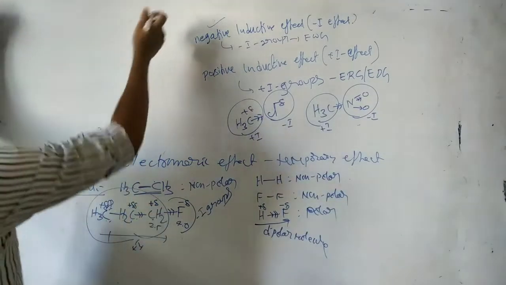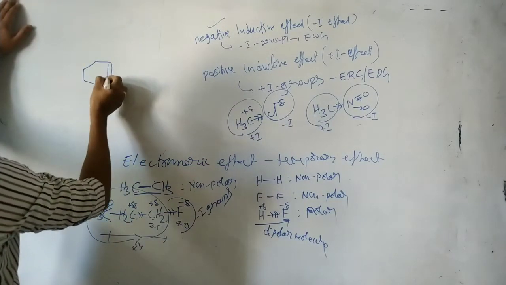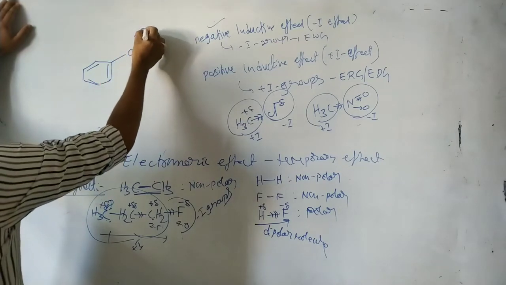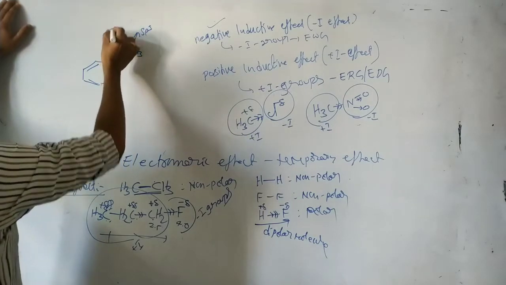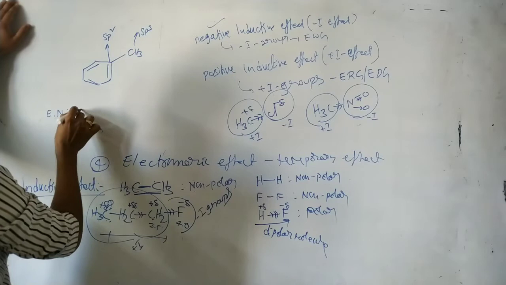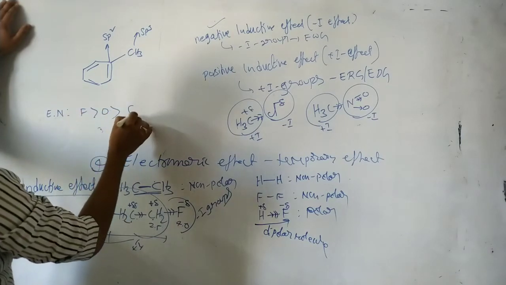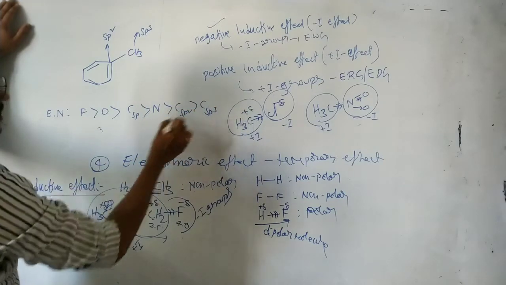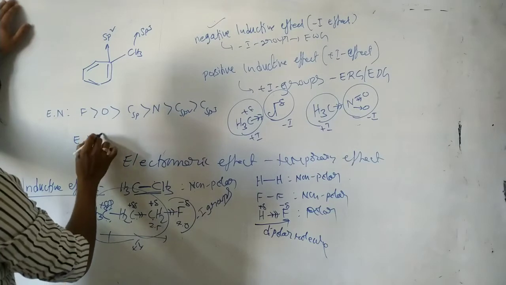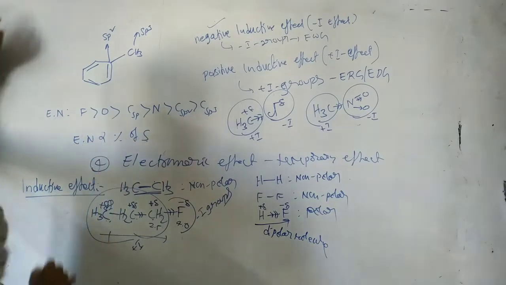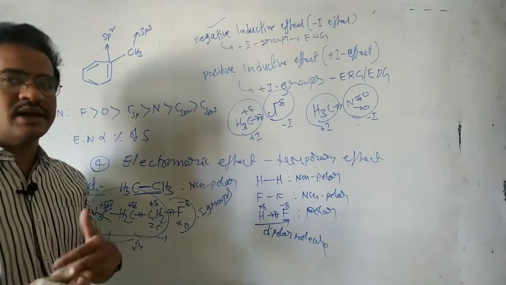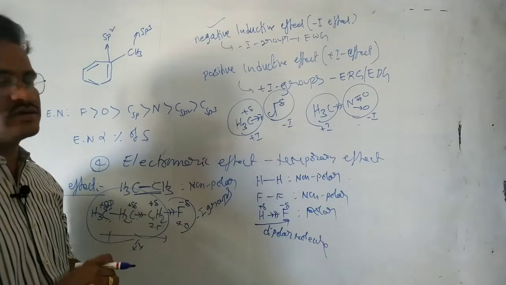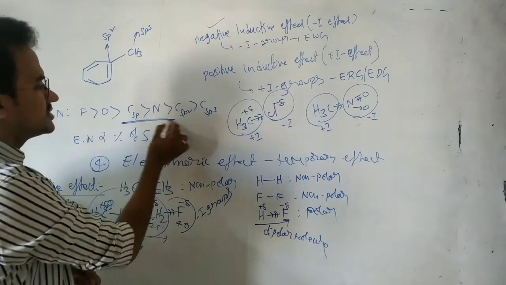For example, take phenyl attached to CH3. This is an sp3 carbon and this is an sp2 carbon. Electronegativity order: fluorine is greater than oxygen, greater than sp carbon, which is more electronegative than nitrogen, then sp2 carbon, and then sp3 carbon. This is because electronegativity is directly proportional to the percentage of s character. With increasing s character, electronegativity increases. That's why even though it is a carbon, the sp hybridized carbon is more electronegative than nitrogen. This is a very important point.